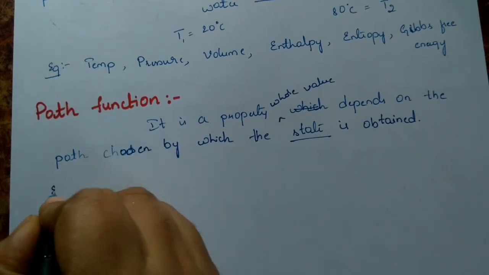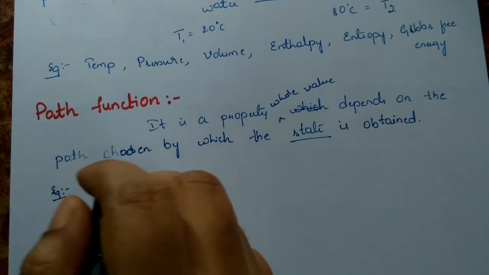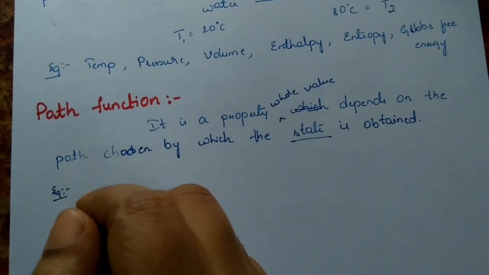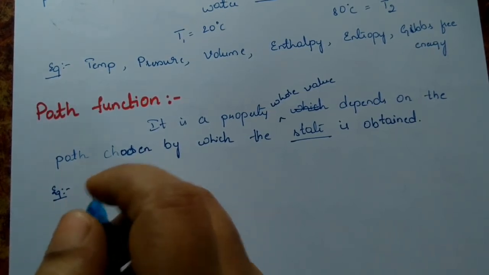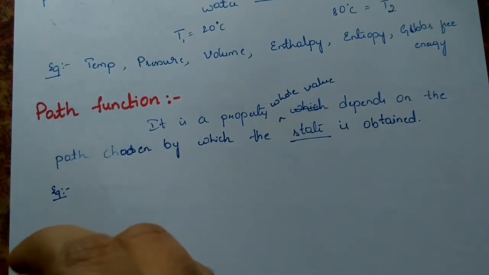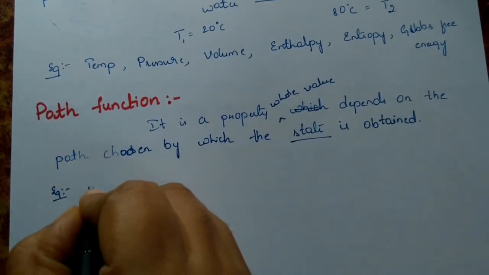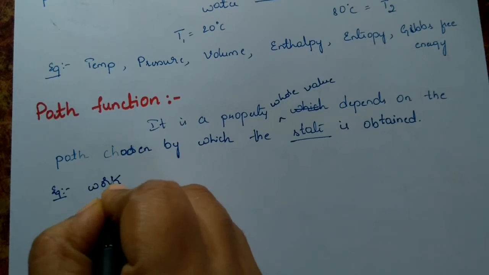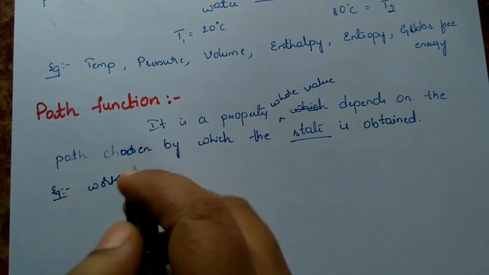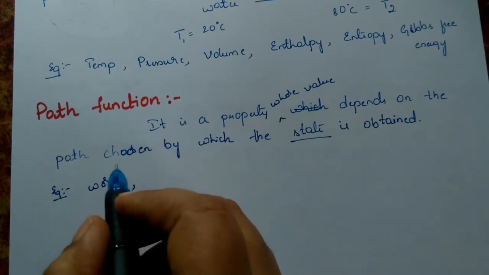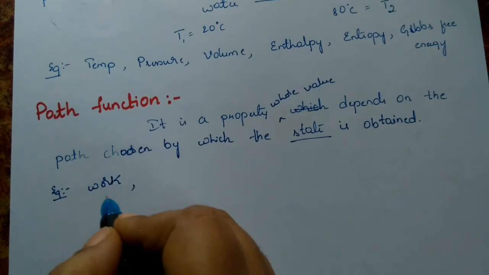So we have an example. Just now we discussed the example of a person moving from the ground floor to the fifth floor using a lift, as well as another person using steps or a staircase. The work done is different for a different person or different path. So work is a path function. As the path changes, the work is also going to change.